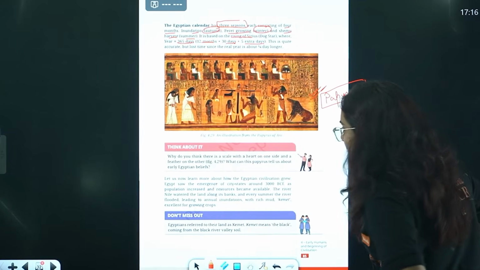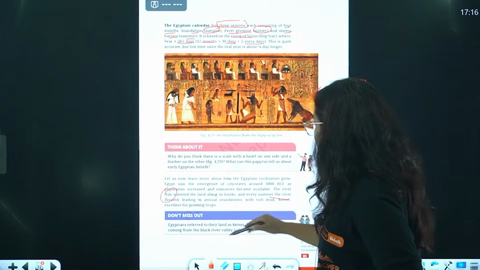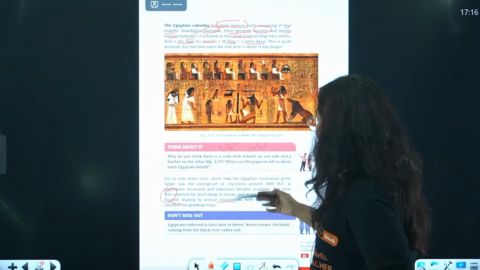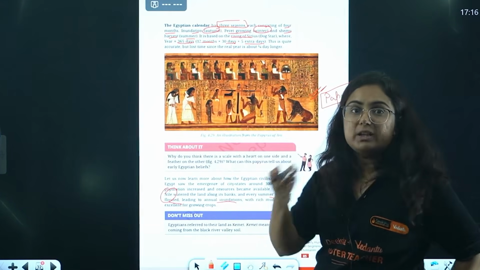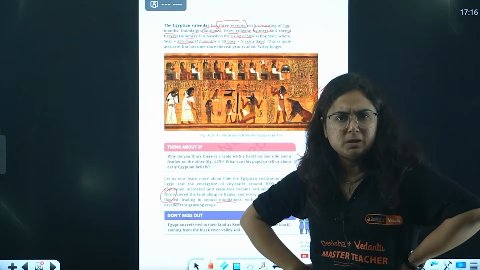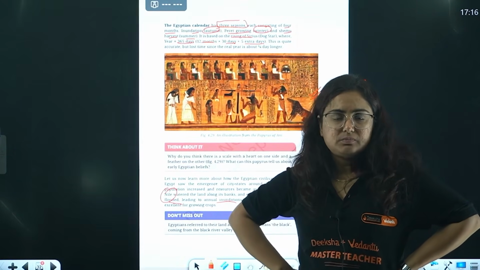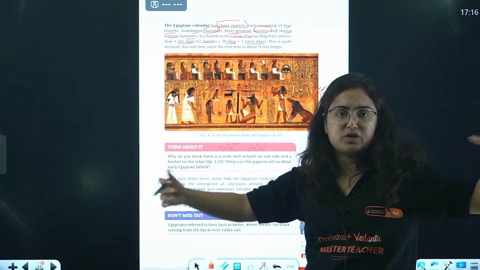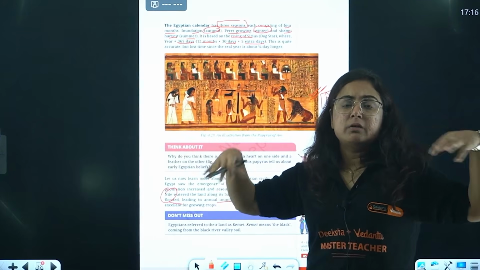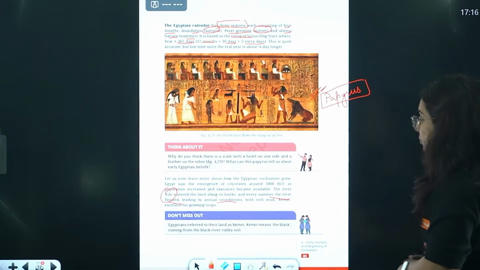Fine, very good. So yes, it was along the river Nile. In summer, the river flooded, leading to annual inundation. So yes, see this autumn month, it is referred to as inundation. What does it mean? During the rainy season there was a flood type of situation, when water comes to the mainland region and people struggle, and hence it is referred to as inundation.